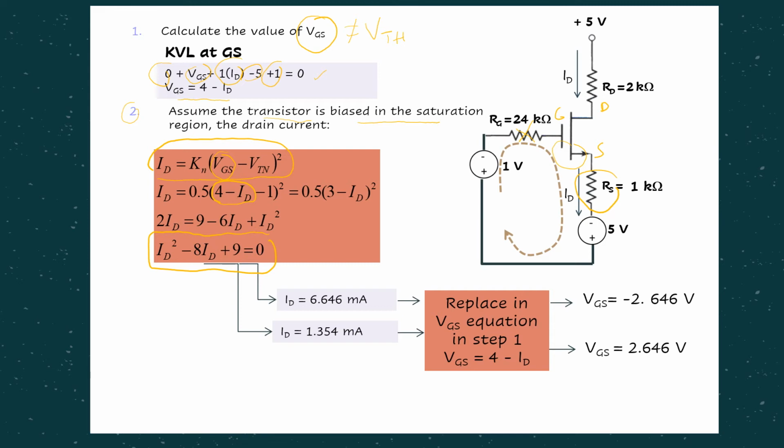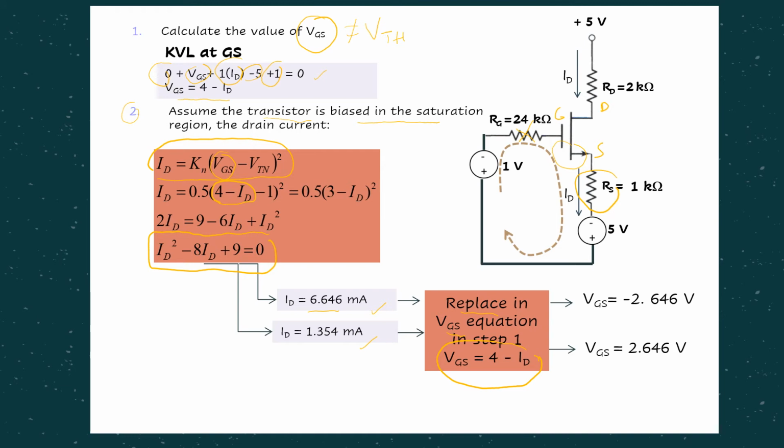Two possible answers. In this case, we have ID equals 6.646 and ID equals 1.354. But the question is, which ID should we choose? We cannot say that because this one is a larger current, we choose this one. No, what you are supposed to do is replace both ID values in the VGS equation from step 1. Remember VGS is given by 4 minus ID.